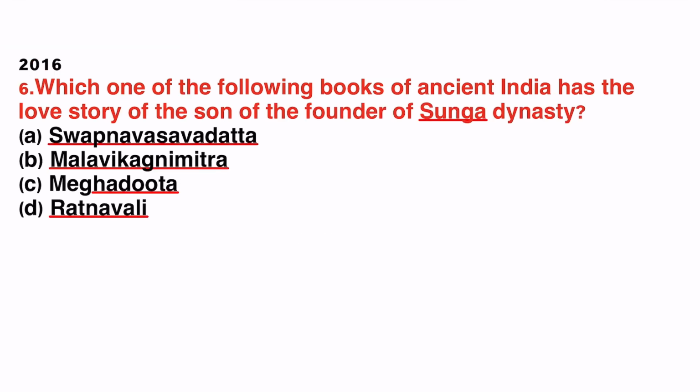Next, which one of the following books of ancient India has the love story of the son of the founder of Sunga dynasty? A. Swapna Vasavadatta, B. Malvika Agnimitra, C. Meghduta, D. Ratnavali. Answer will be B.